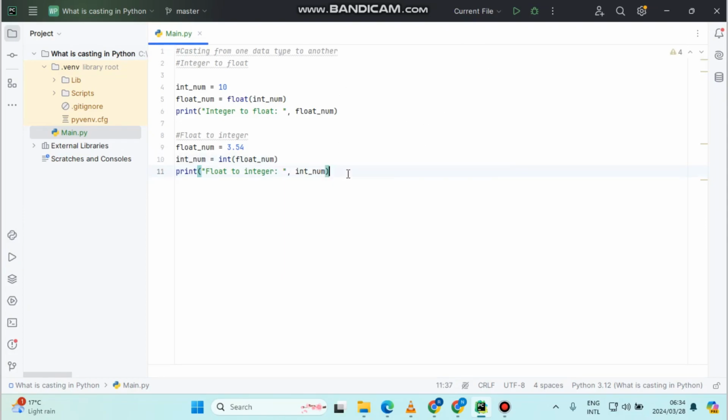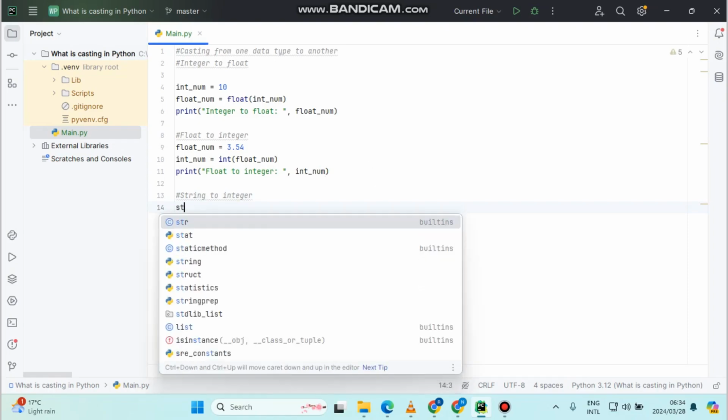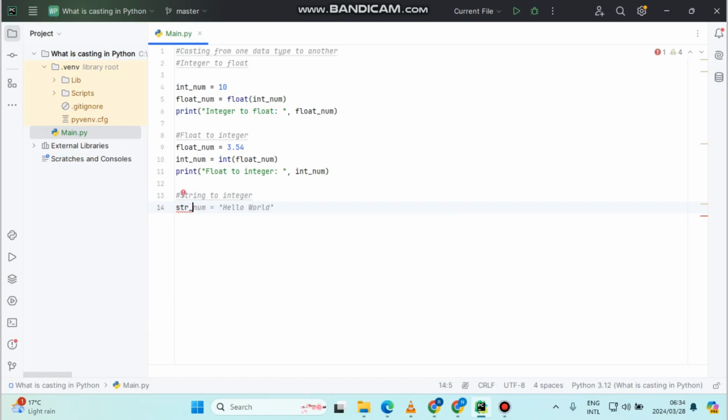Okay, awesome. Now after this, let's also have another conversion, from a string to an integer. Let's say here, string to integer. So str_num initialized to quotation marks 25.